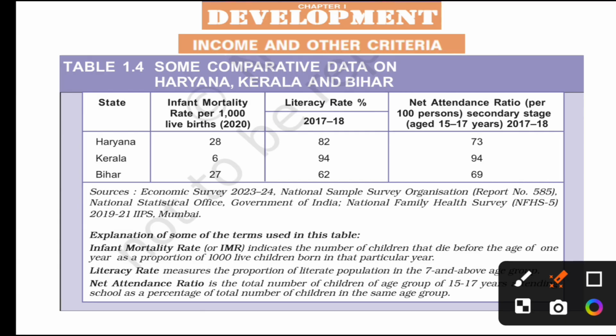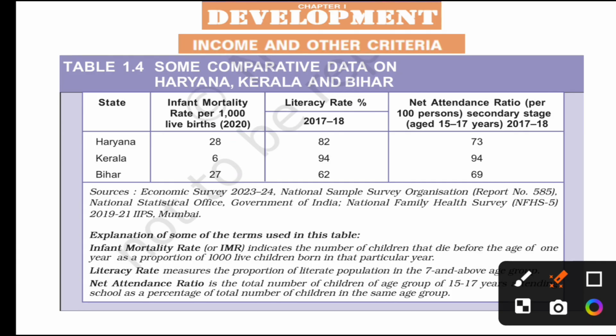So if the rate is less, then it is a good thing. If more children are dying, then it is not a good indicator. In terms of infant mortality rate, in Haryana 28 children die before the age of 1 for every 1,000, followed by Kerala with only 6 and Bihar with 27. That means Kerala is better when compared with Haryana and Bihar.